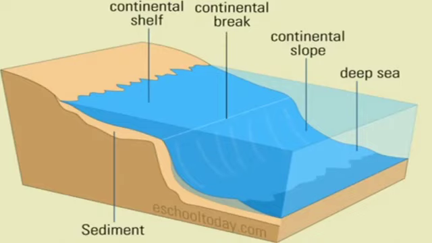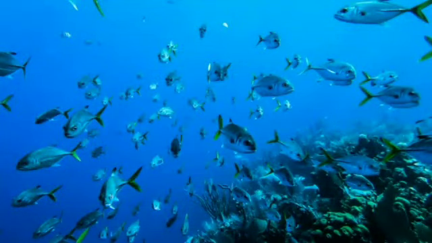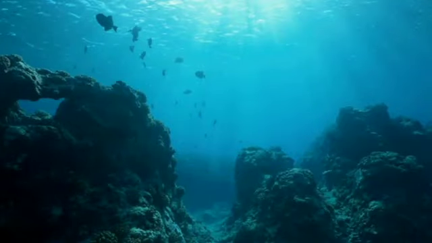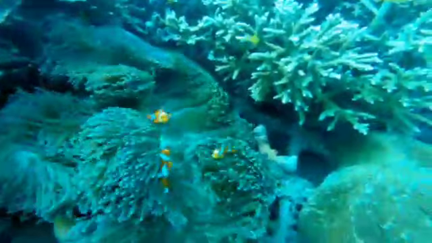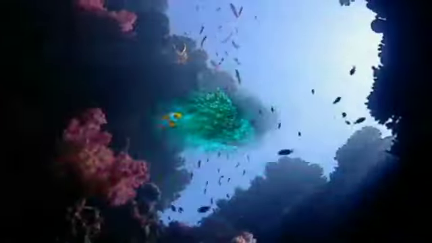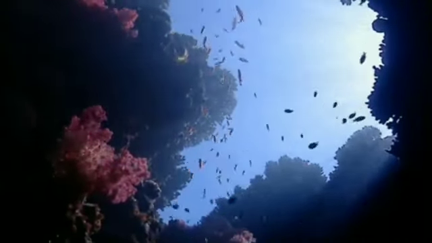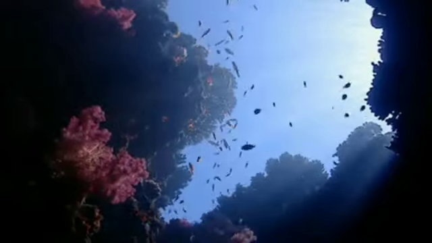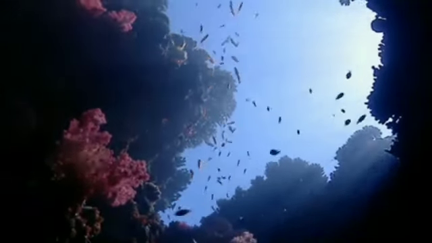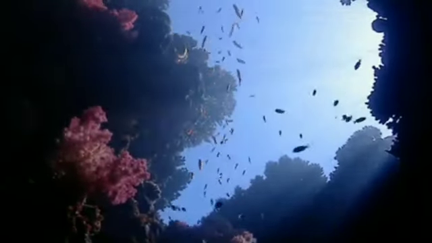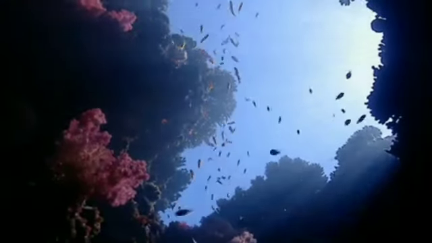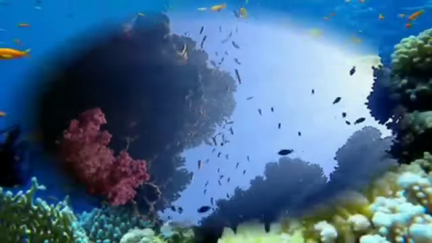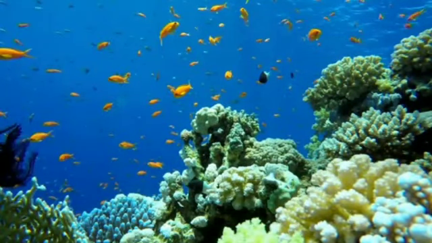Children, let me tell you, this part of the ocean floor is most useful to man. Do you know why? Because this part is shallow and able to receive sunlight, and we know that sunlight is the main source for the growth of greenery. As this is the shallowest part, sunlight reaches its bed, and then algae, plankton, etc. grow here. These algae and plankton are food for fishes, and fishes gather in this area for food. Because of this, the continental shelf is also known as the paradise for fishing activity.